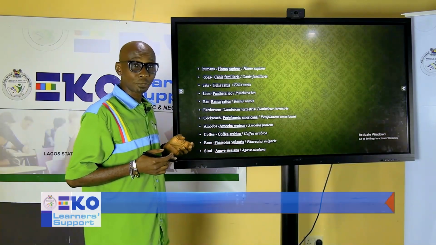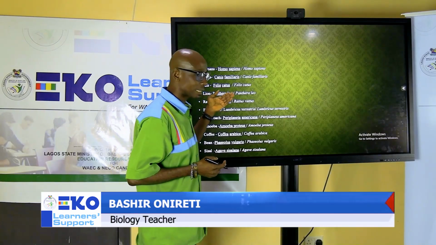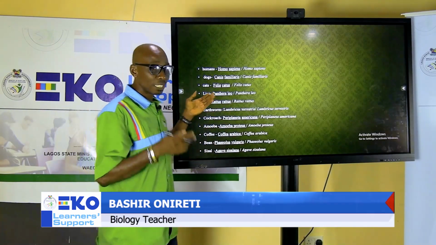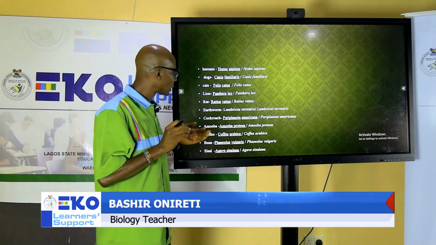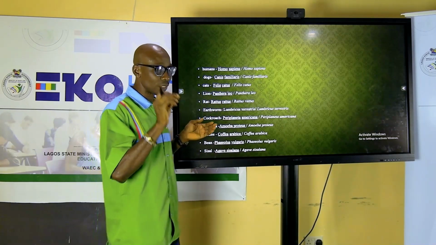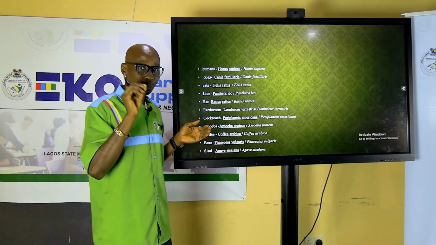Like we have tiger. Tiger too is Panthera. Leopard is Panthera. Cheetah is Panthera. If you are not sure which species you are talking about, you can just write Panthera species. The species, you can abbreviate it to be spp.